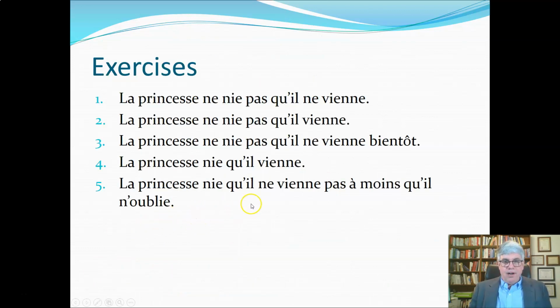So here are 5 sentences. It doesn't really make a story. It's just 5 sentences that are pretty similar, and you work on sorting them all out. And when you've written down your translation, go on to the next video.